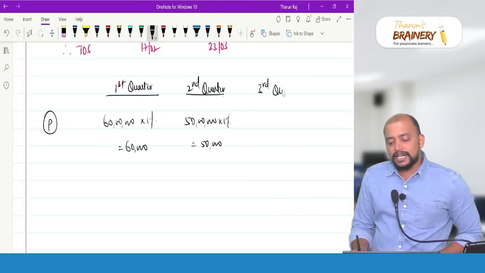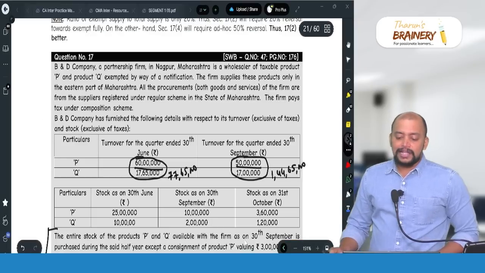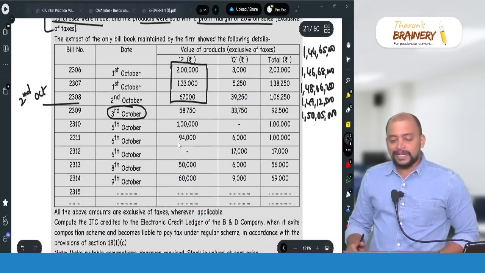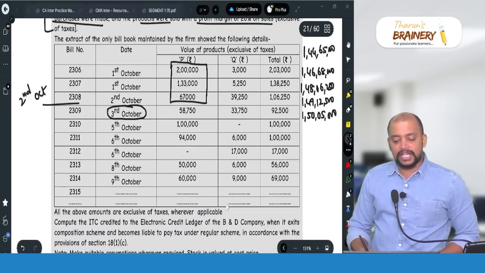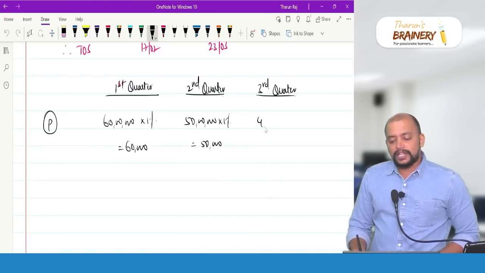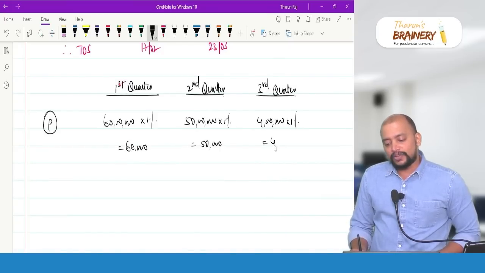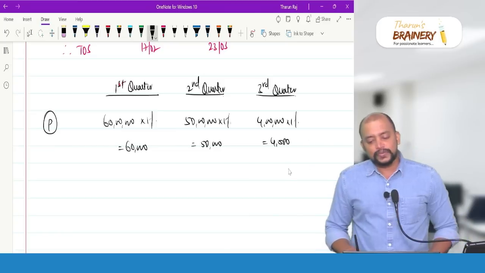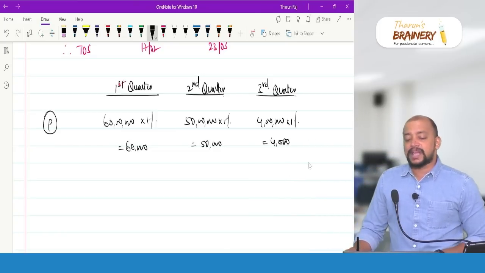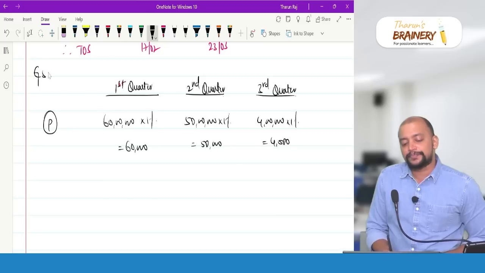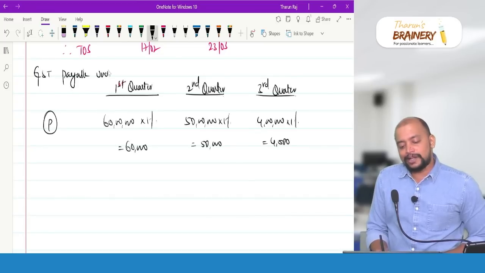So for third quarter, we need to take till 2nd October, how much of transaction is there? 4 lakhs. So on that 4 lakhs into 1%, that will be 4,000. So this will be taken as the GST payable under composition scheme.